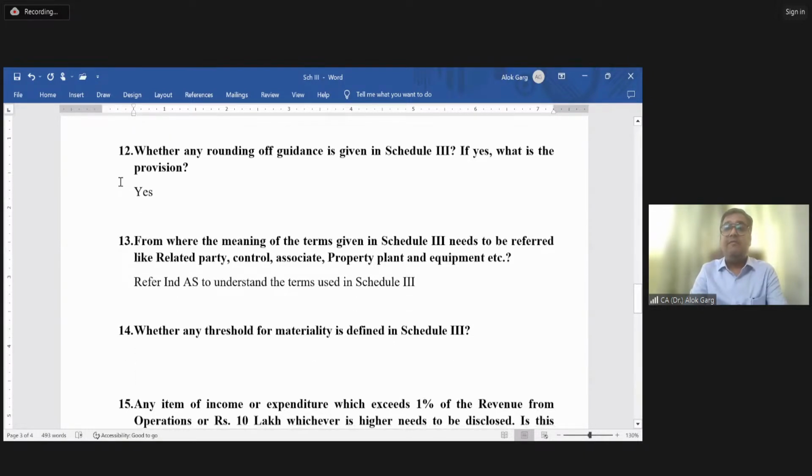Like when you read property, plant and equipment, the definition of PPE is given. The definition of intangible asset is given in the intangible asset standard. The definition of biological asset is given in the agriculture standard, right? Likewise, the meaning of related party is given in Ind AS 24. Okay. Is that clear, friends?